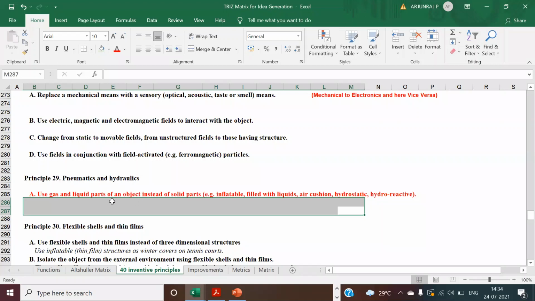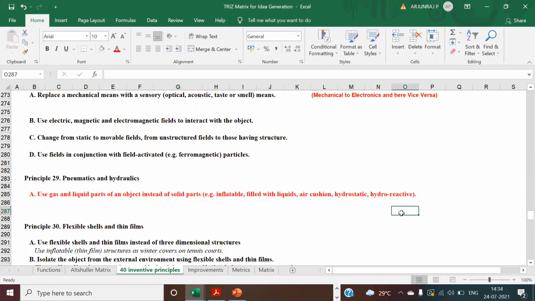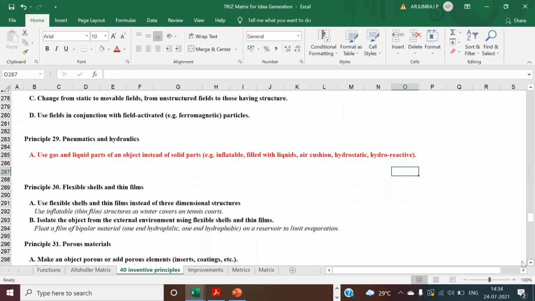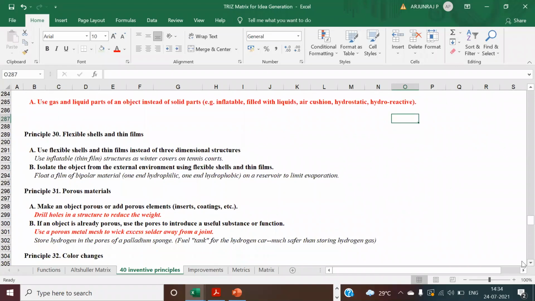I'll give you one or two minutes. You just think of it. Anything that comes related to hydraulics, pneumatics. Or you can just give an idea, or you can generate ideas related to hydraulics and pneumatics, where you can use the help of hydraulics and pneumatics to improve the process or to bring value to your product. No idea?